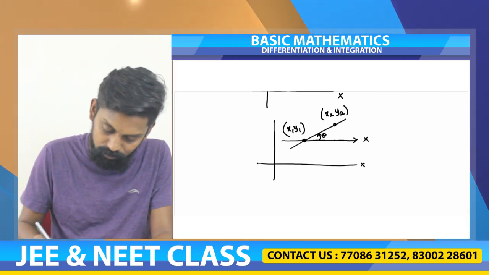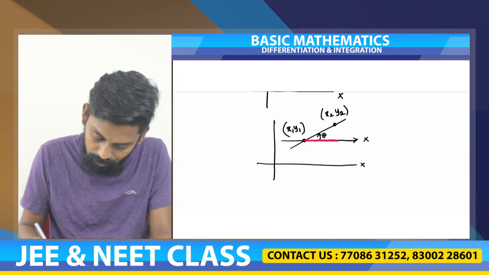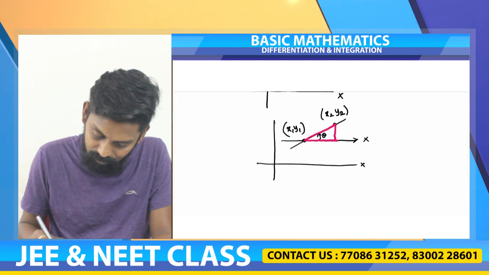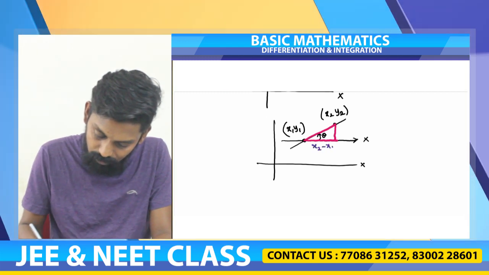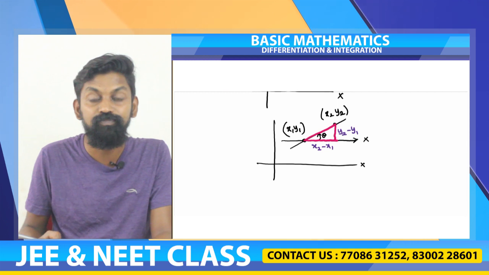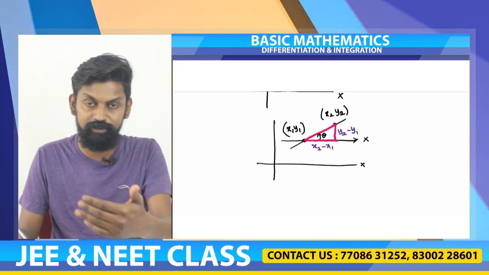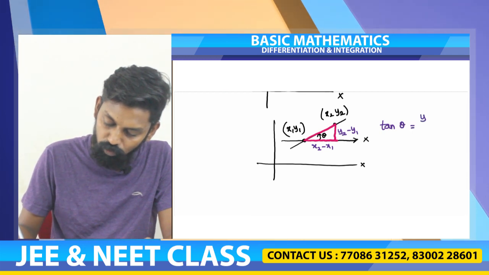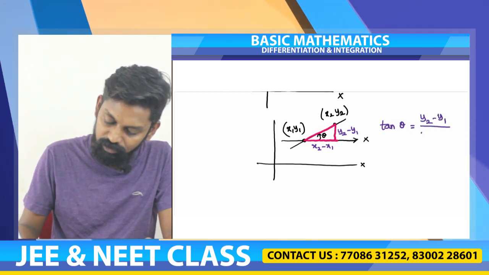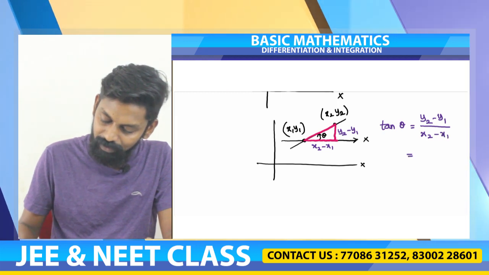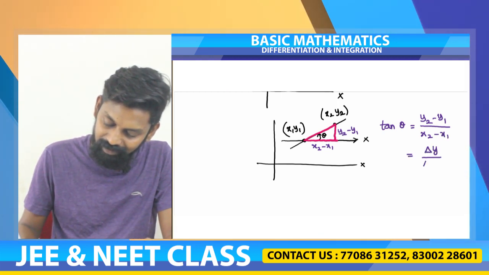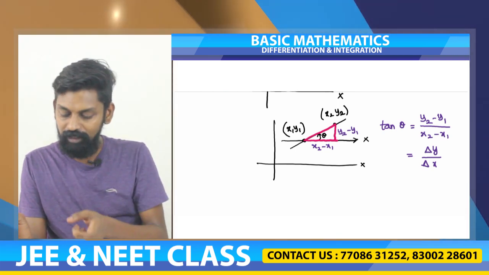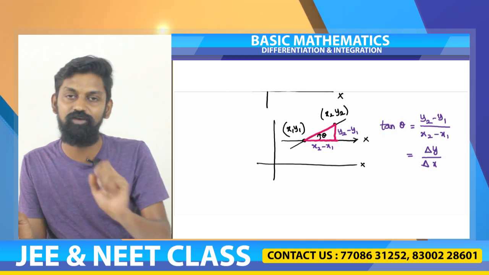Now I want tan theta, so I am constructing one right angle triangle here, and I know this distance is x2 minus x1 and this height is y2 minus y1. So tan theta is opposite side by adjacent side, therefore you write tan theta is equal to y2 minus y1 divided by x2 minus x1, or delta y divided by delta x. What is delta? Delta y means change in y coordinate. Delta x means change in x coordinate.